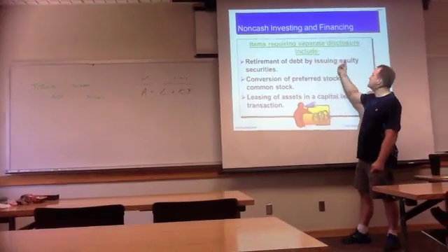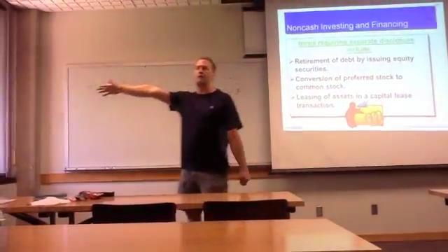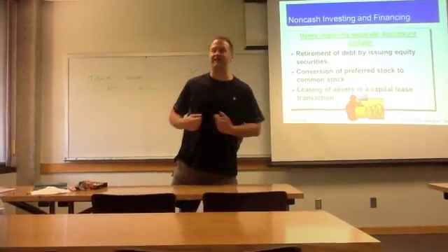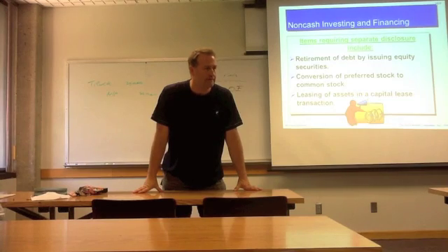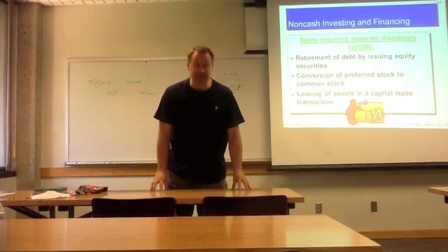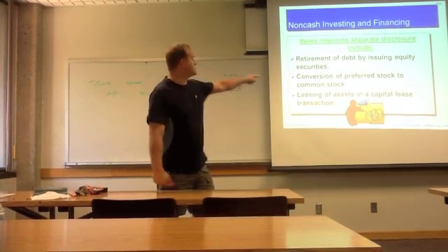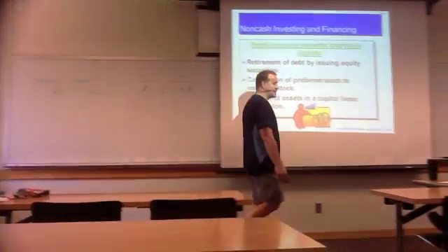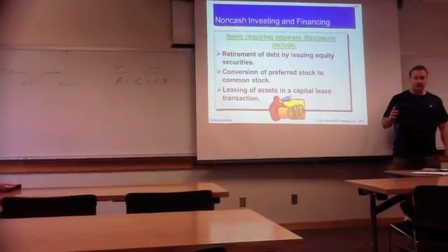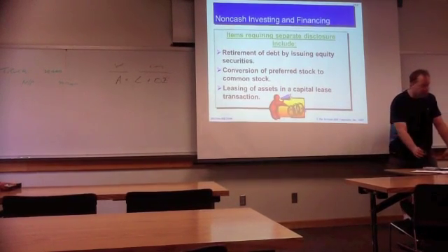Other examples would be this. You retire debt by issuing equity. Let's say my company owed a bank $500,000, and they agreed to just forgive the debt if we give them some stock. Fine. But there's no cash that trades hands, but that's something significant you got to put in your cash flow statement. You with me? Another one is conversion of preferred stock to common stock. Okay? You see how there's no cash that trades hands?